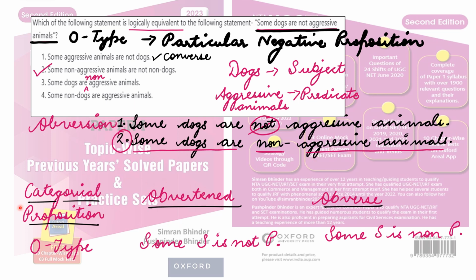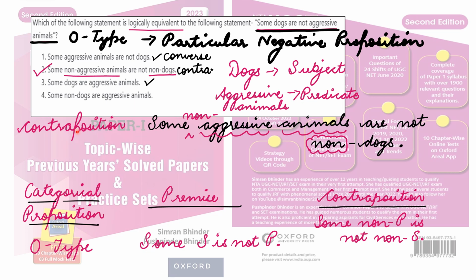So this is the whole process, but the understanding is necessary once. In the examination, you can straight away remember this, or understand it and look in the options for whether some dogs are non-aggressive animals is there; if it were, it would be logically equivalent to this statement. I hope this is clear with respect to aversion.